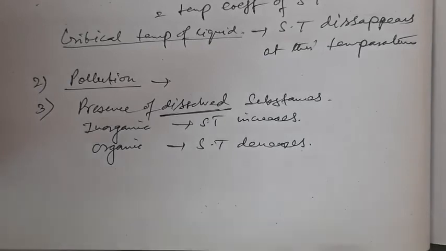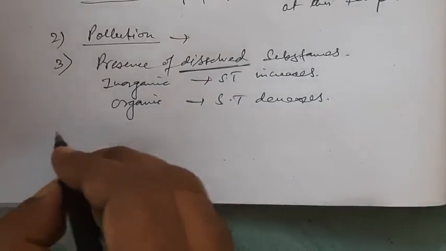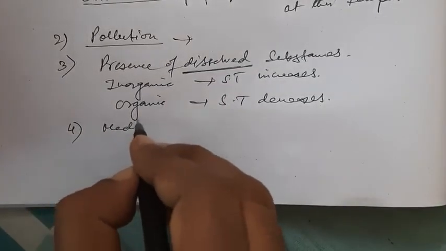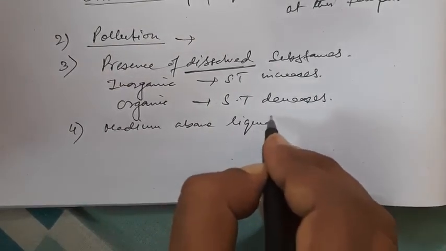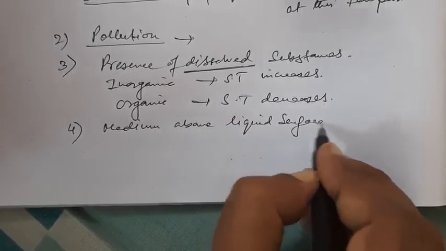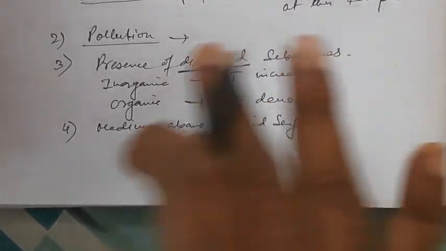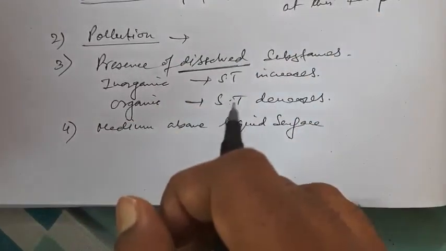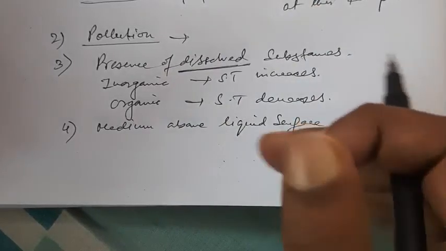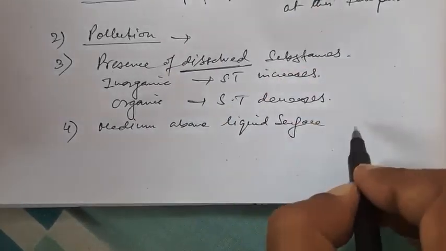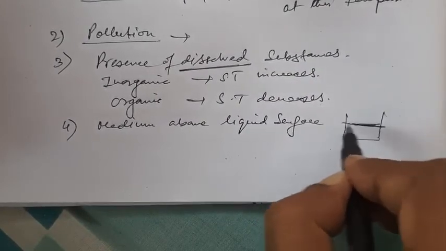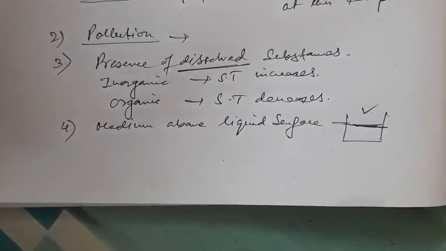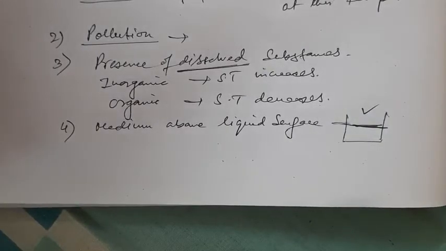Now the fourth point is the medium above the liquid surface. That means the medium above the liquid surface, that means air. The surface tension of a liquid depends on the nature of the medium above the free surface. So if this is the free surface, the container, this is the free surface, this part is the medium above the liquid surface. You can take an example.